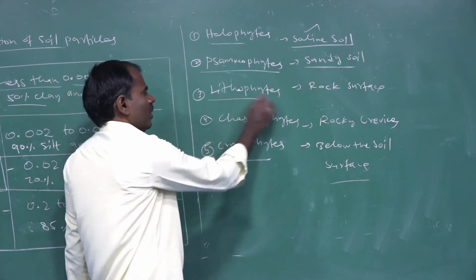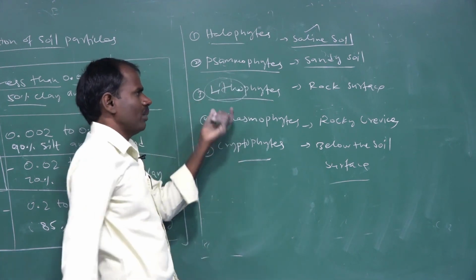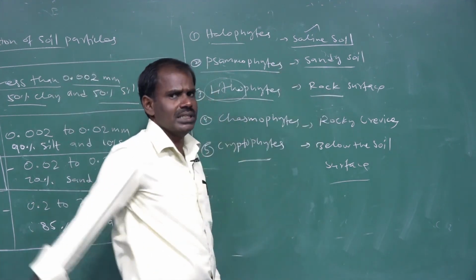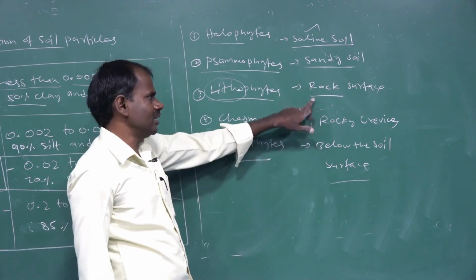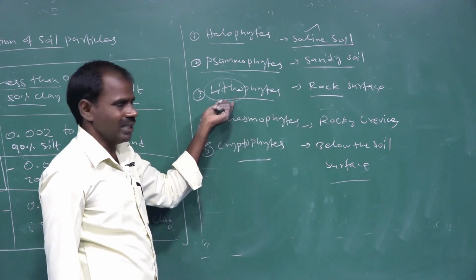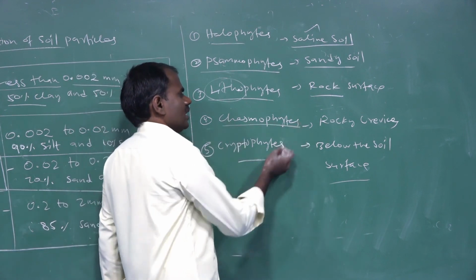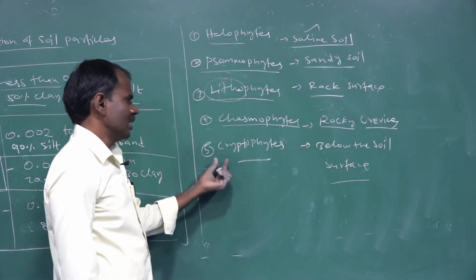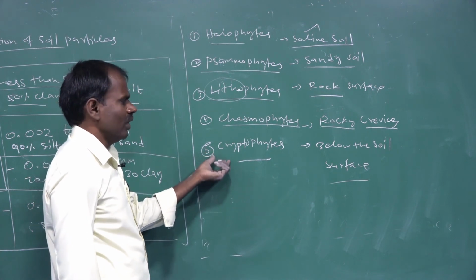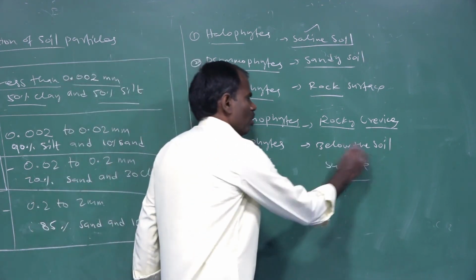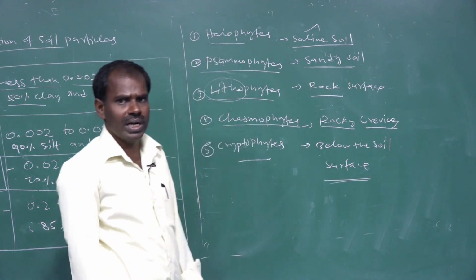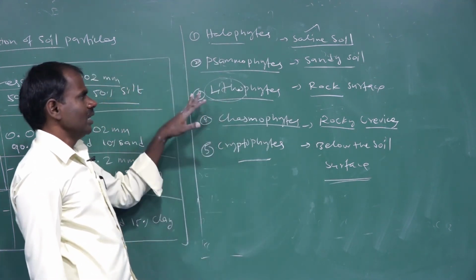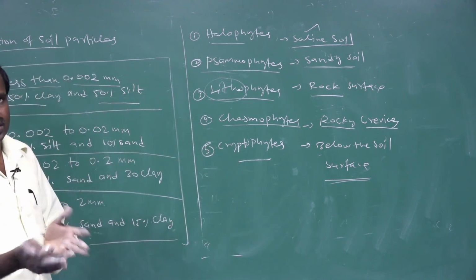The next one is lithophytic. Litho refers to rock, so these plants grow on rock surfaces. Next is seismophytic, in rocky areas. Next is cryophytic: these plants can grow below the soil surface. These are the types of plants and the regions where they grow.